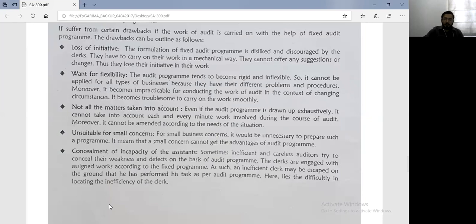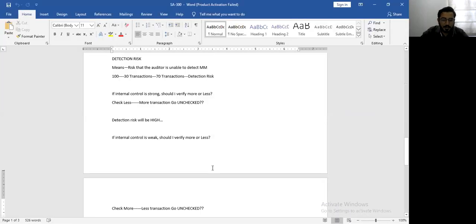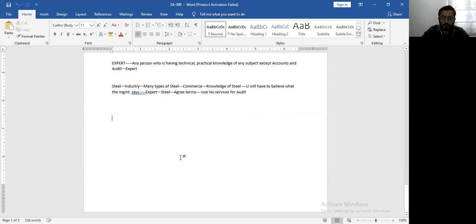So say for example, I have allocated A, B and C for the purchase department. I'm writing it in Word for you so that you can properly understand. Say there is a particular audit assignment that we are doing, where I've decided that purchase will be checked by A, B and C. Now, of this, C is an inefficient audit assistant.